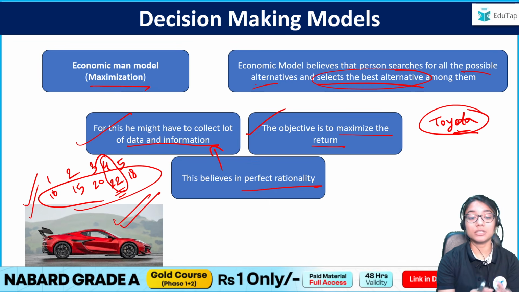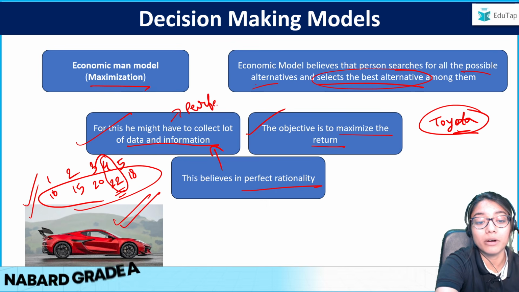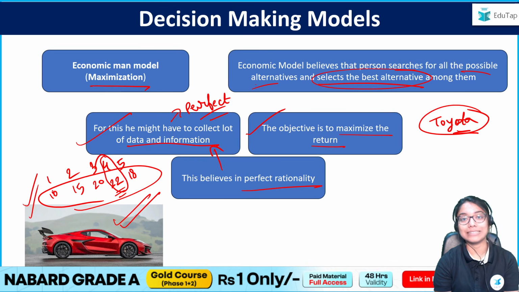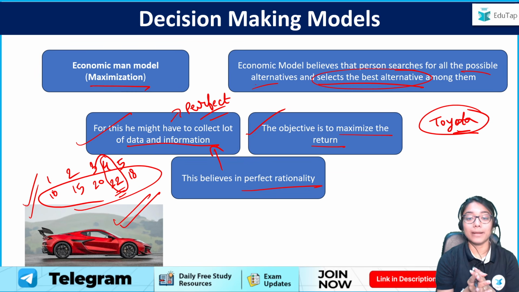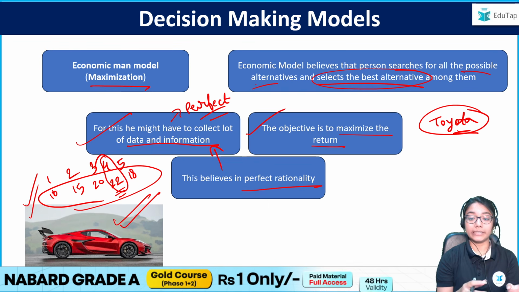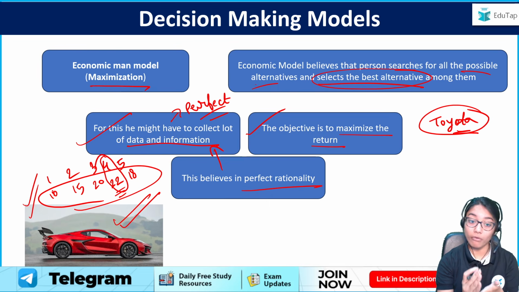When I am making the decision solely based on the information which I have collected, and this information must also be perfect. That is, you must have true, correct, good information. If the information is false, then it does not make sense, right? So this is what the economic man model says, that you are going to choose the alternative with the maximum returns, right, which is the best possible scenario of all.